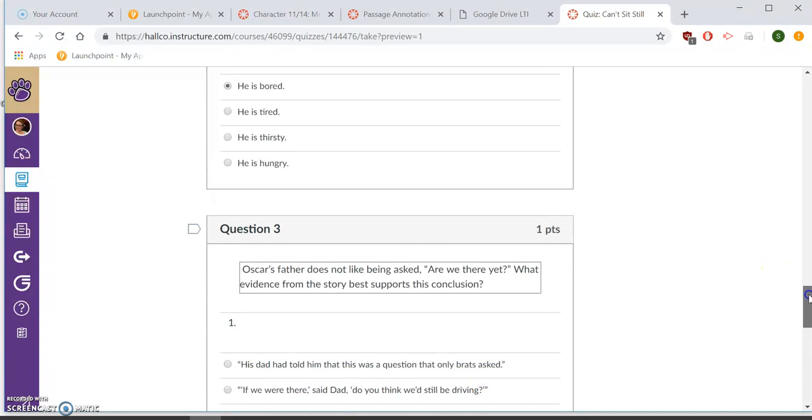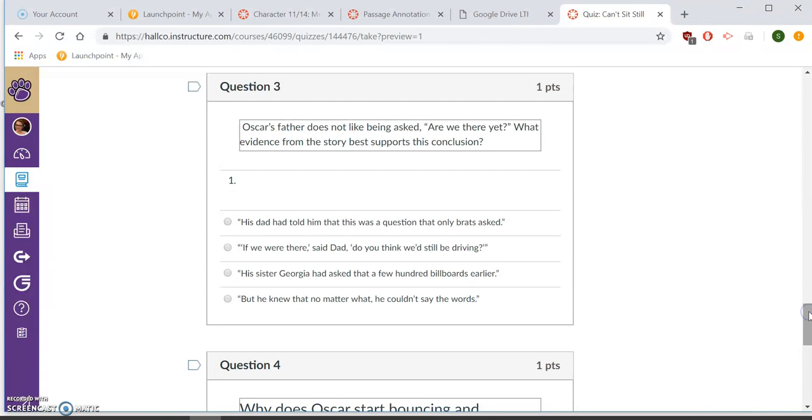Scrolling down, Oscar's father does not like being asked, are we there yet? What evidence from the story best shows this conclusion? His dad has told him that only brats ask that question. If we were there, do you think we'd still be driving? His sister Georgia had asked a few hundred billboards earlier, but he knew that no matter what, he couldn't say the word. What shows that he doesn't like being asked this? I think this first one.